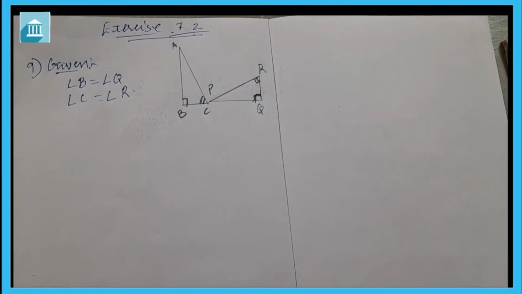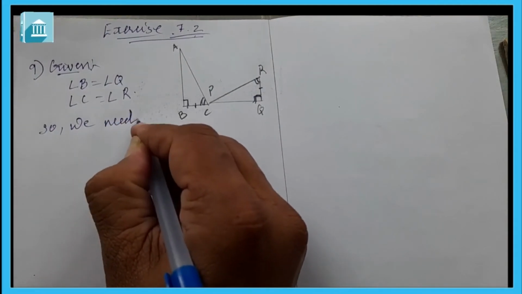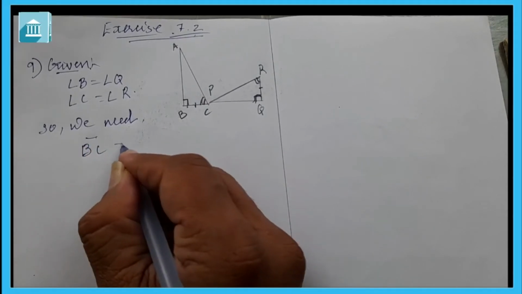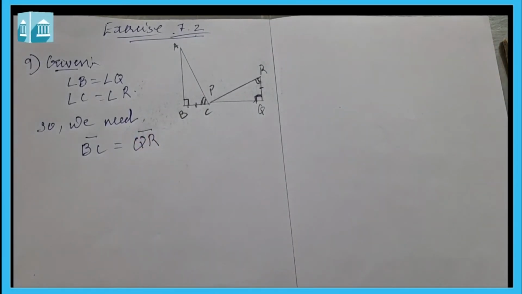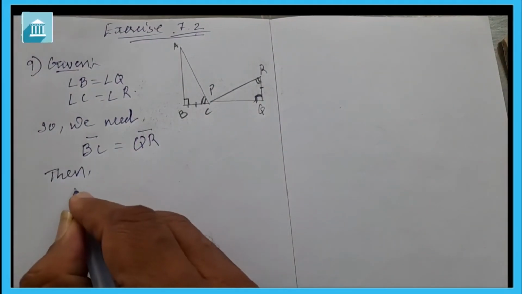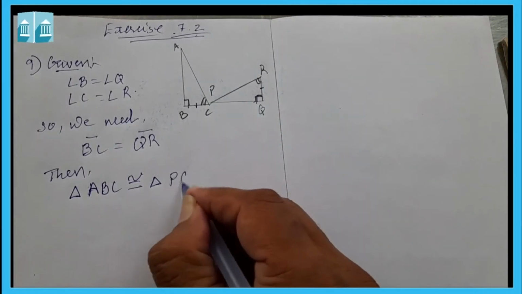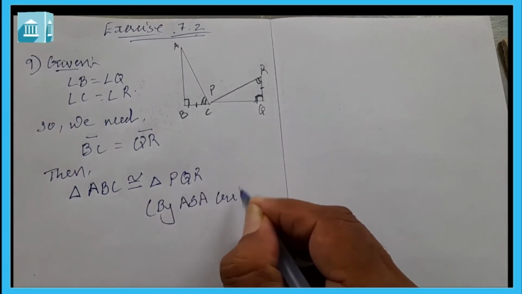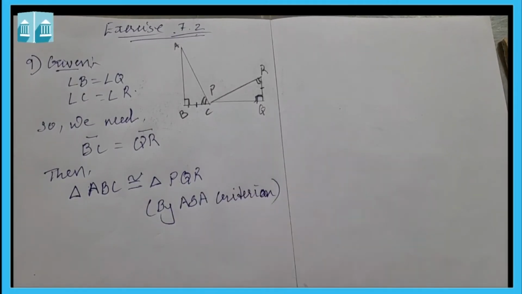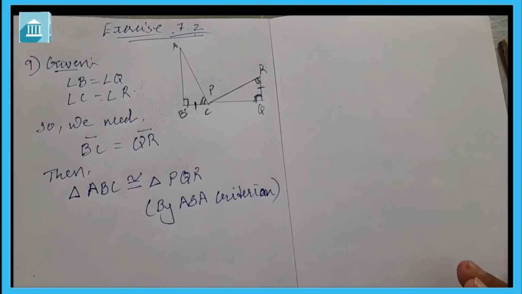Now we had learned which other part we need. Angle side angle is what we have to do, so we need one side. So we can say we need side BC equal to side QR. If BC is equal to QR, then triangle ABC is congruent to triangle PQR by angle side angle criterion. Two angles and the included side in between. So by the angle side angle criterion, both will be congruent.